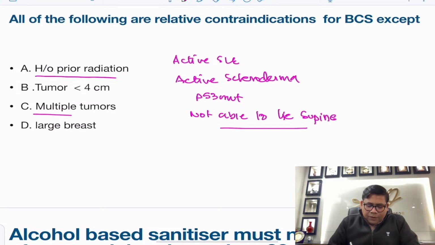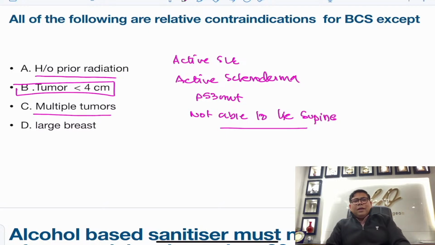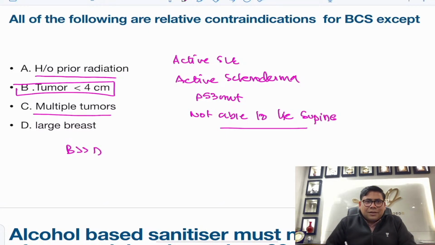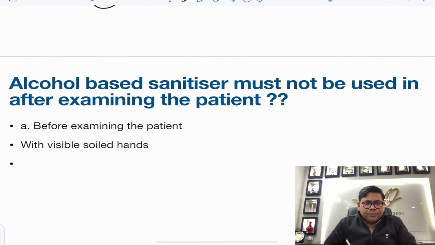Even multiple tumors, but tumor less than 4 centimeter is definitely not, and large breast is no more taken. So remember, B is a better answer than D here. I would have already gone for, even large breast is not a contraindication, but B is an answer of exclusion. B is definitely far better answer than D in this case.